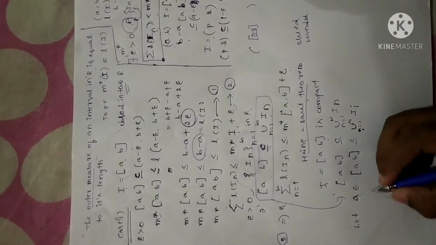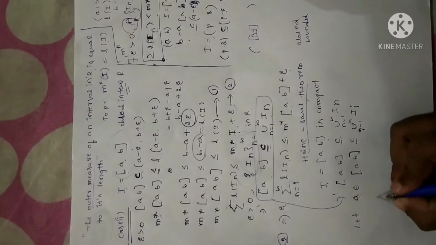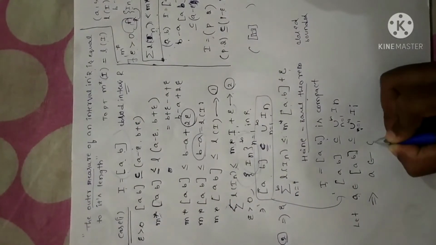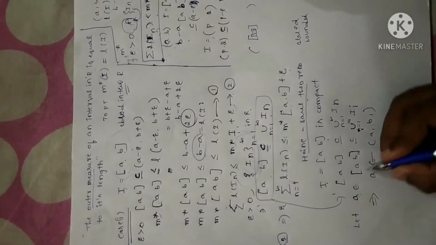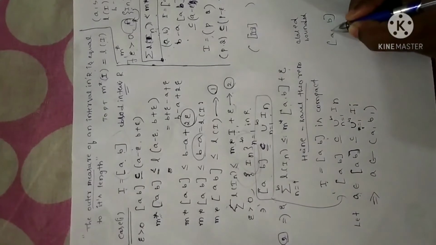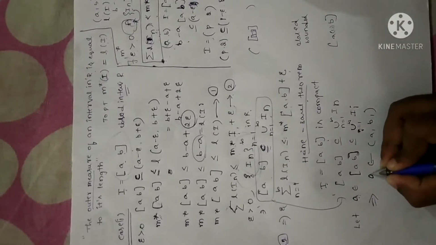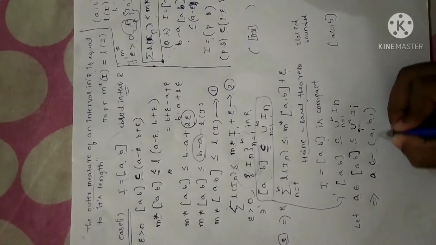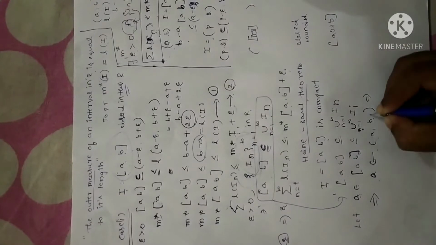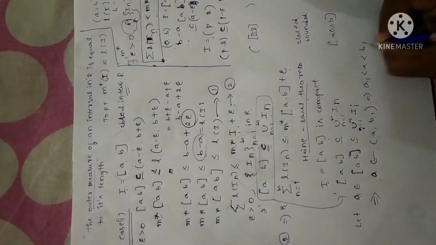So A belongs to, I have chosen A, which is one of the elements. So I can write A belongs to the open interval, say A1, B1. I have already told you, since it is a closed interval AB, there exist n number of open intervals between this. So I can choose one of the elements which belongs to A1, B1, in such a way that this element will be in between, in the sense A1 less than A less than B1.